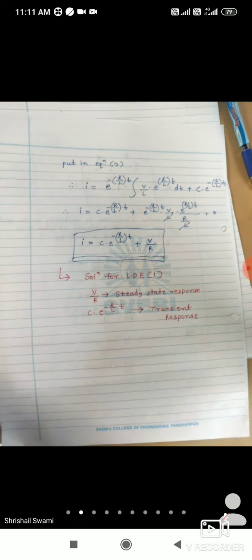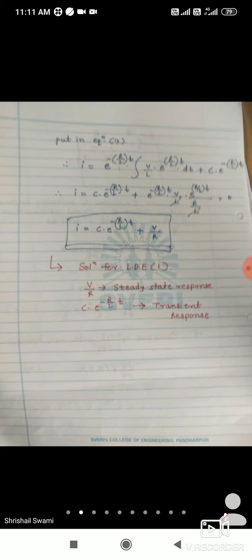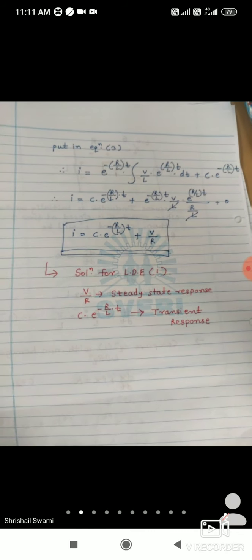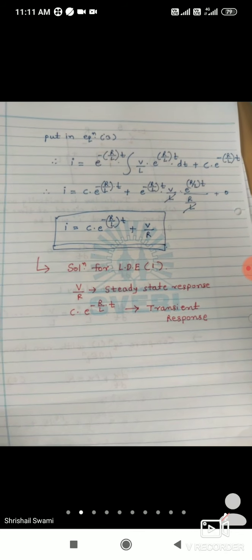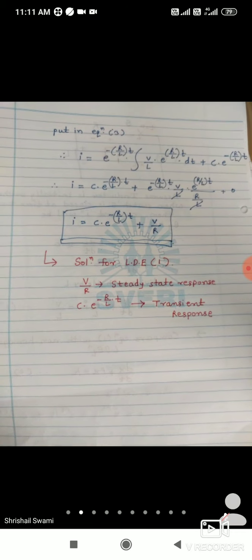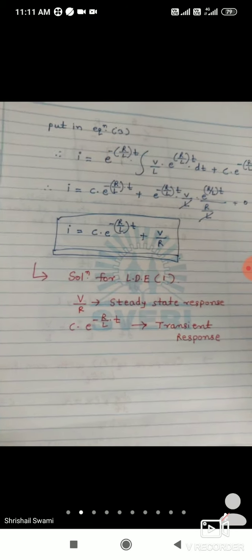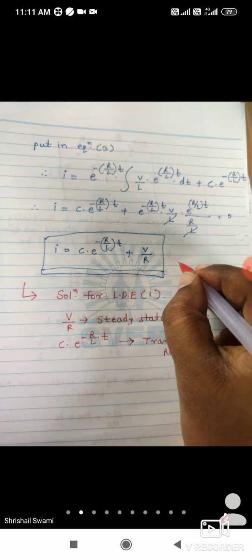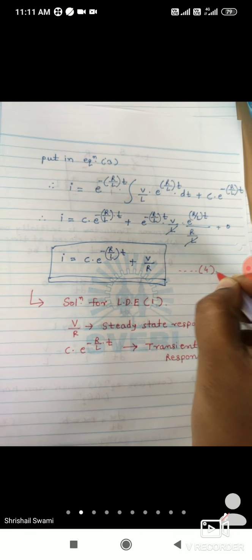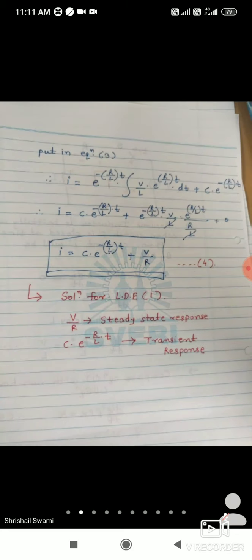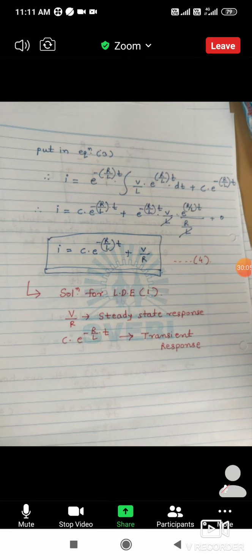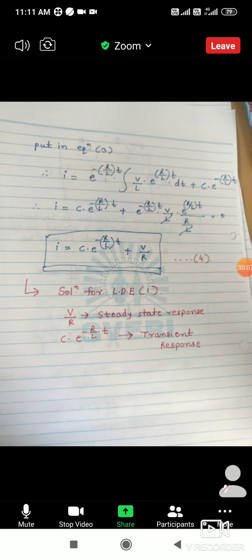Any doubt? Some mathematics will be required, M3 especially. If you understand the linear differential equation concept, then you can easily understand this chapter. So this equation I will call equation number 4. Any doubt in this?